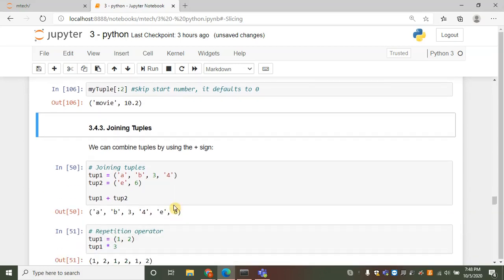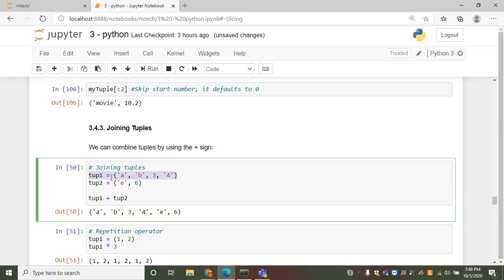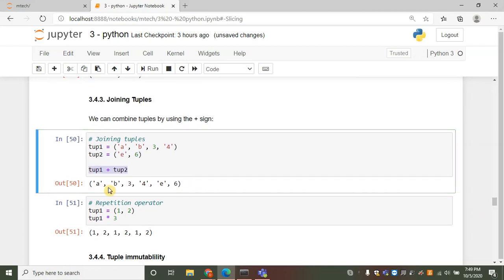The next topic is joining tuples. We can combine tuples by using the plus sign, similar to strings. So this is tuple 1, which has A, B, 3, 4, and tuple 2, which has E and 6. I am joining tuple 1 and tuple 2, which results in A, B, 3, 4, E and 6.